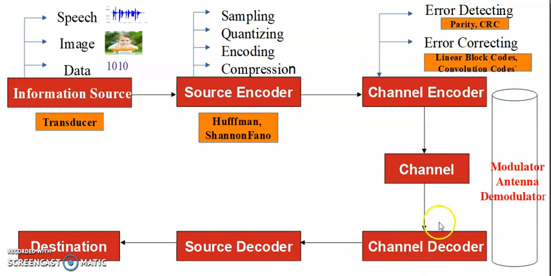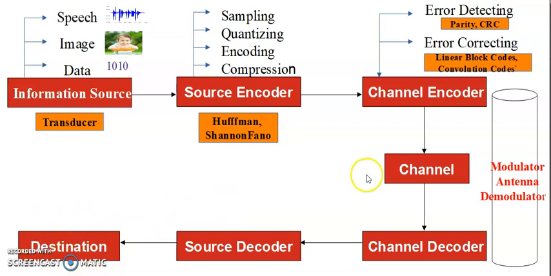After detecting and correcting the errors, the corrected data is given to the source decoder. Now the source decoder can decode the information. This 2 volts was sent as the 0 bit pattern, so the 0 bit pattern is decoded again into 2 volts. Next, 4 volts was encoded as the 0 1 bit pattern. If we get the 0 1 bit pattern, the source decoder can decode it as 4 volts. Like that, the actual signal present in the transmitter section, the output of the information source, is decoded in the source decoder process and can be given to the receiver or the destination.